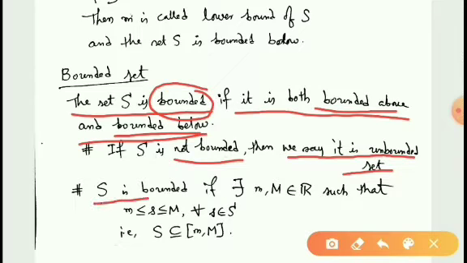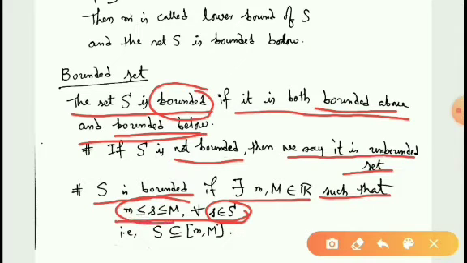If S is bounded, that means there exist two real numbers, small m and capital M, such that each element of S lies between small m and capital M. Then the set S is said to be bounded. In this case, we can write S is a subset of the closed interval [m, M].